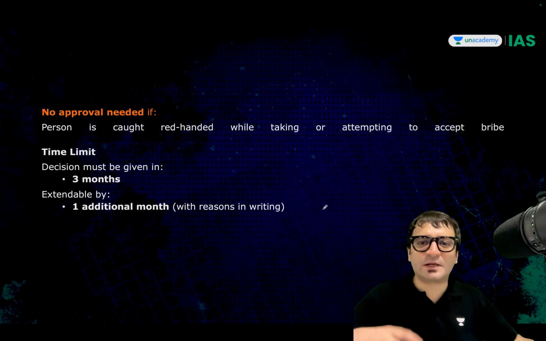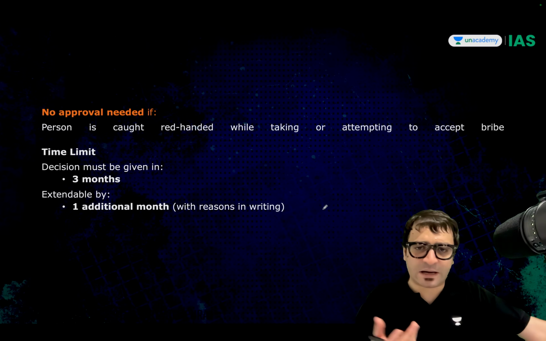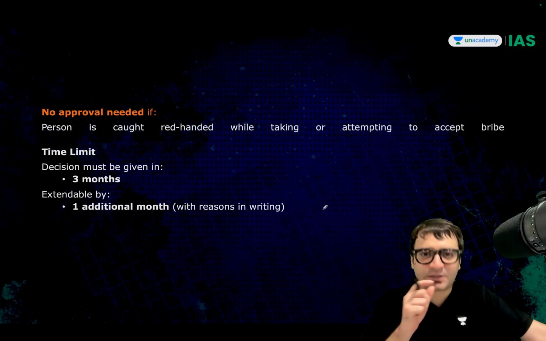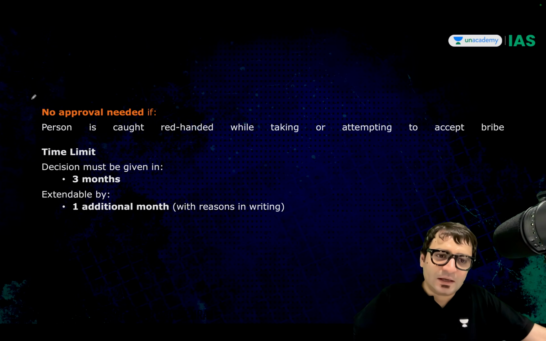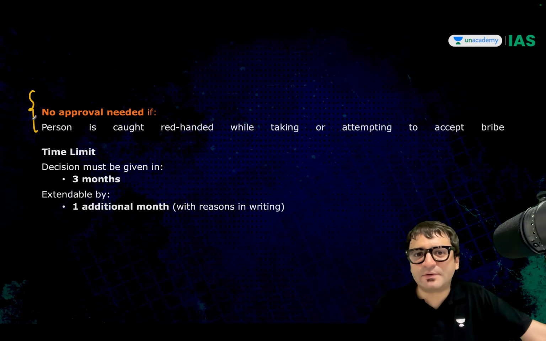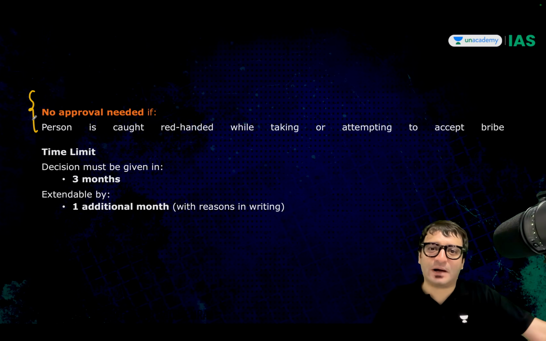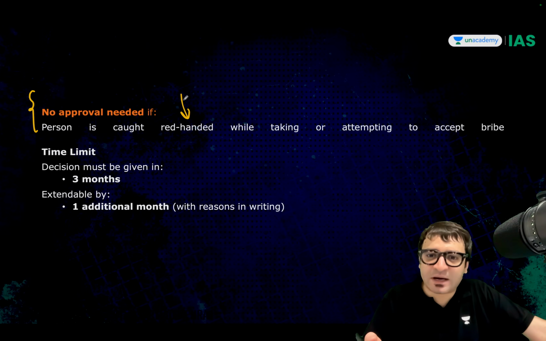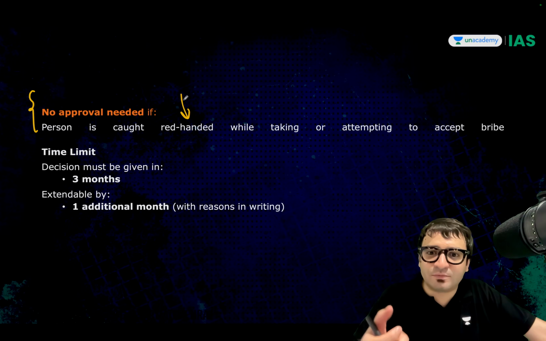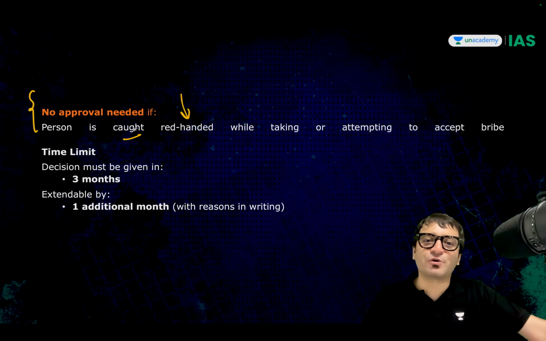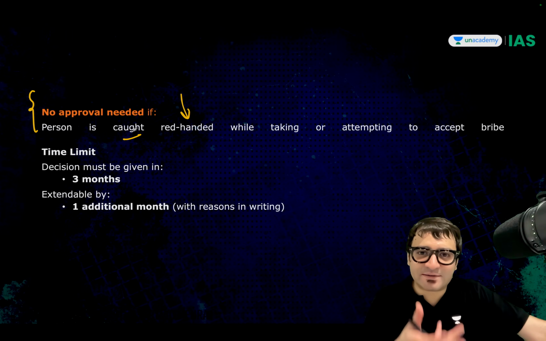But whether this was a good judgment or bad judgment will be the subject matter of the mains examination. What are the facts related to this provision? Is it that approval is always needed whenever you have to investigate a public servant? No. Then what is the instance where no approval is required? If you are caught red-handed while taking a bribe or attempting to accept a bribe from others, there is no prior approval required. Why? Because you were caught red-handed.